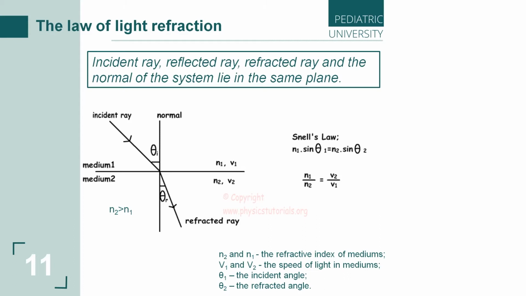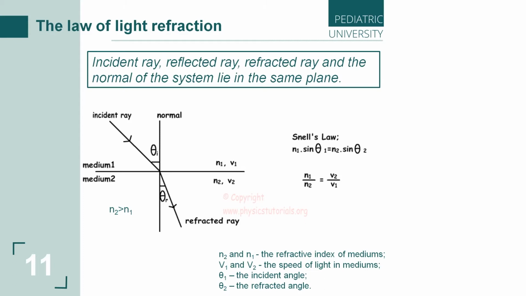Or we can say that the refracted ray lies in the same plane with the incident ray and the normal restored at the point of incidence. And the ratio of the sine of the angle of incidence to the sine of the angle of refraction is a constant value called the relative refractive index of the second medium with respect to the first.